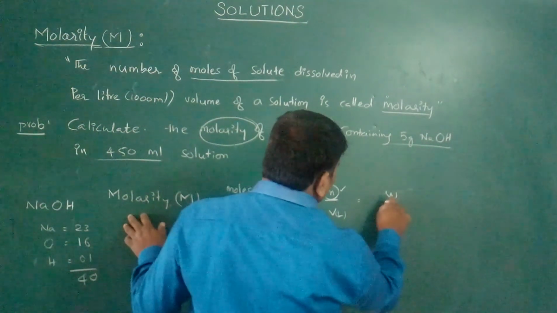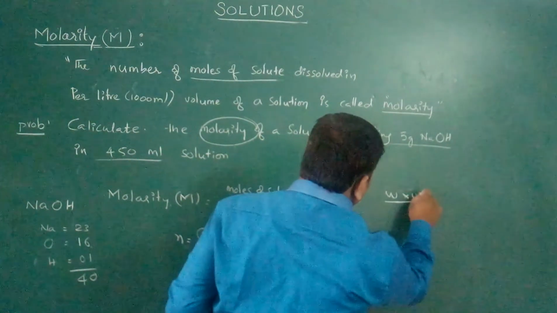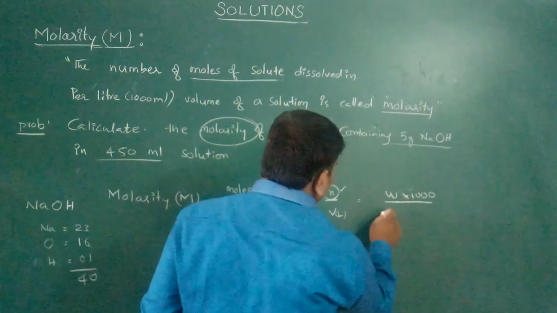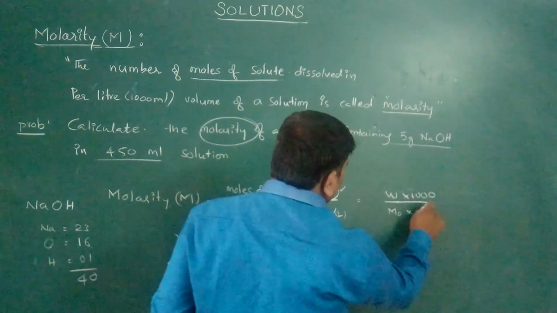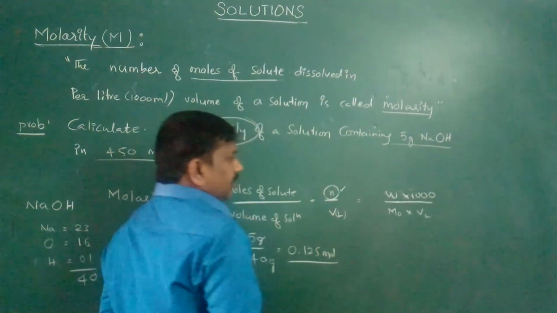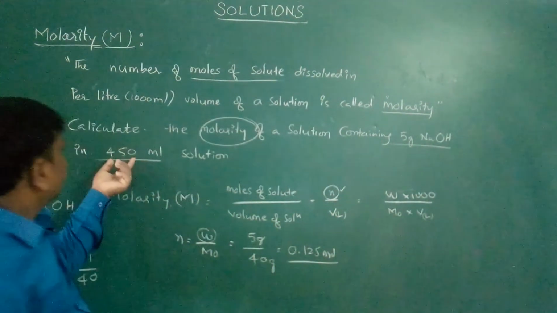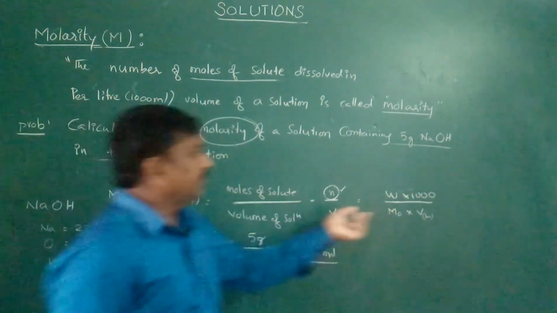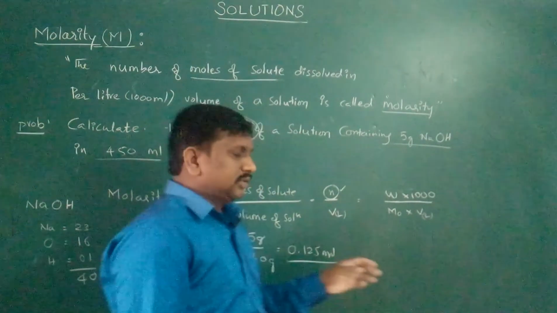Now the main formula: molarity is equal to W into 1000 by molar mass of solute into volume of the solution in liters. So here the value will be given in ml. That's why we multiply with 1000.